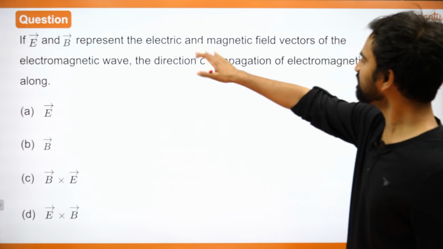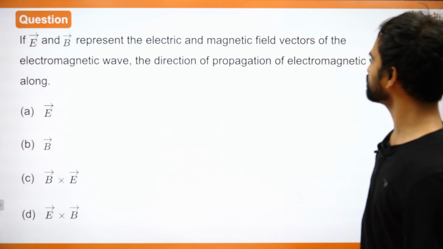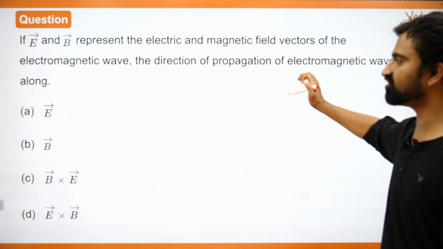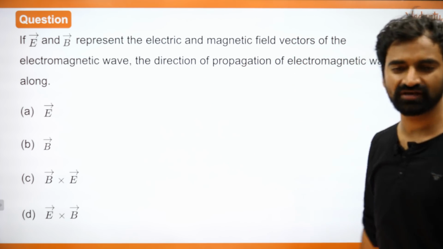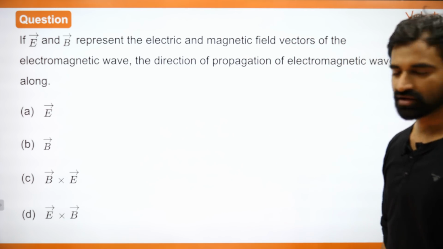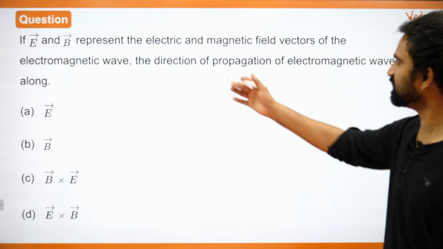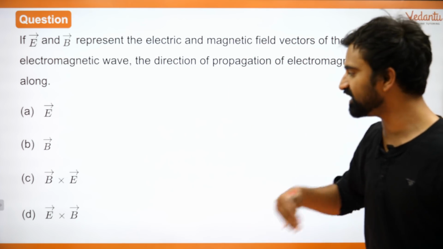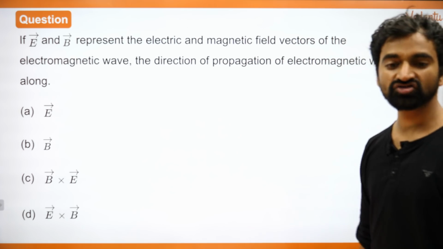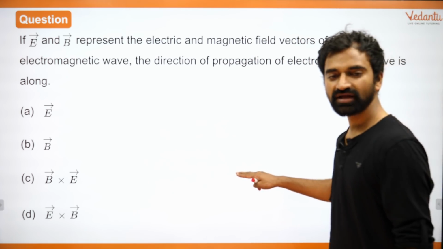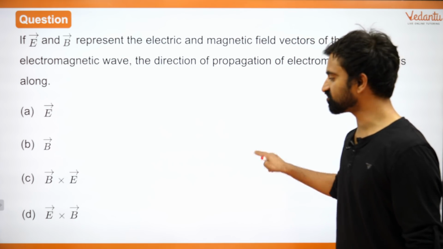Now, E and B represent the electric and magnetic field vectors. The direction of propagation of electromagnetic wave is along what? This is a question which has been asked too many times in JEE Mains. Do not be surprised अगर दोबारा पूछ लेंगे तो. Okay. So E और B अगर दो इलेक्ट्रिक और मैग्नेटिक फील्ड के वेक्टर्स हैं, then electromagnetic wave is always perpendicular to them. It is always perpendicular to them. The answer is E cross B, right? Is E cross B.